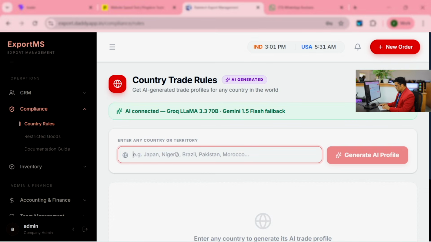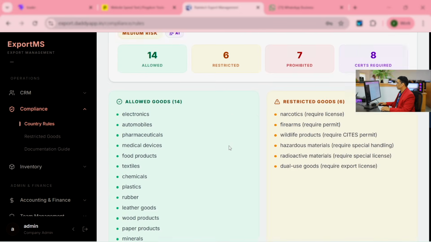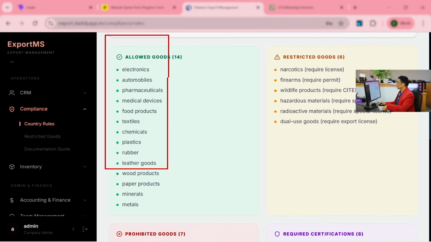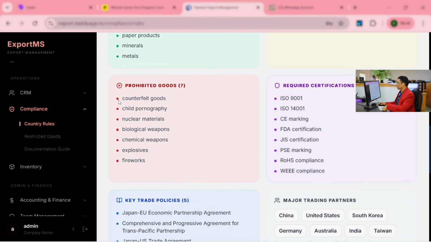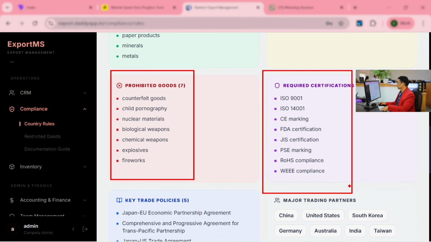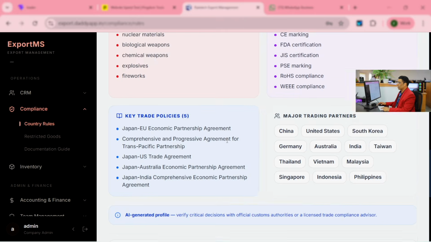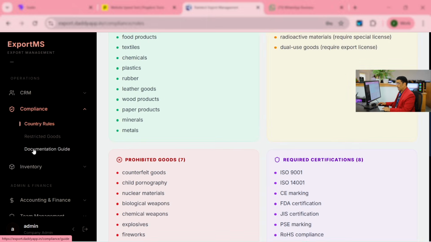Enter a country, for example, Japan. Generate the country's rules and regulations, and you will get everything. Allowed goods, see, and restricted goods. All the information you will get here, see. Prohibited, completely prohibited. So all key information you will get from here. It's very good information. And the documents guideline.